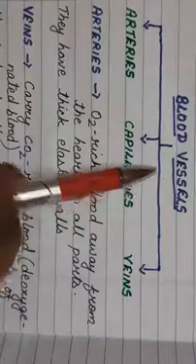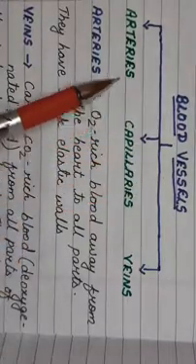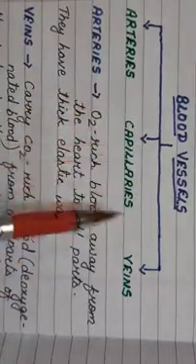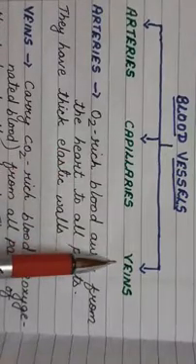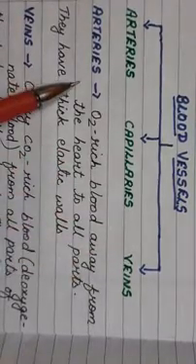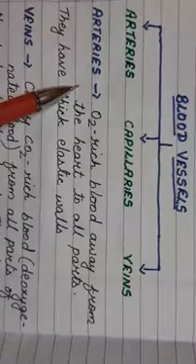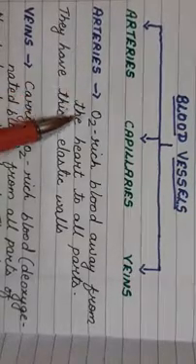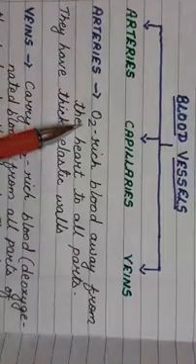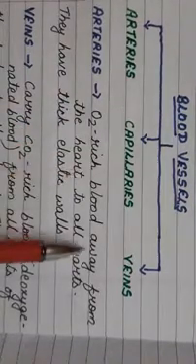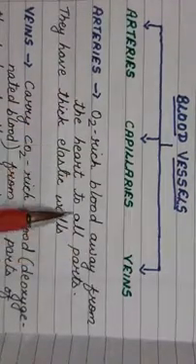The blood vessels are of three types, okay? Arteries, capillaries, and veins. What are arteries? Arteries are the blood vessels which carry oxygen-rich blood away from the heart to all parts of the body.